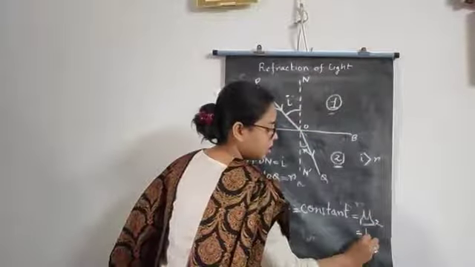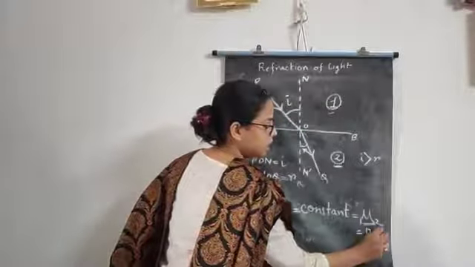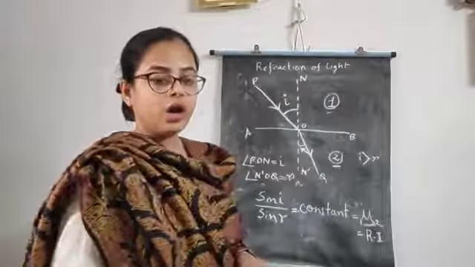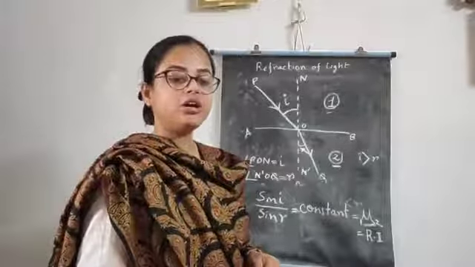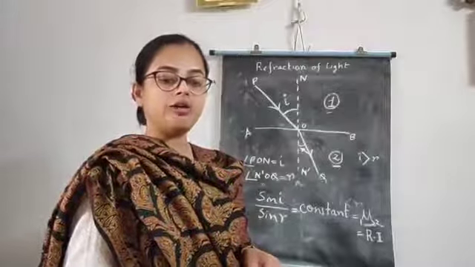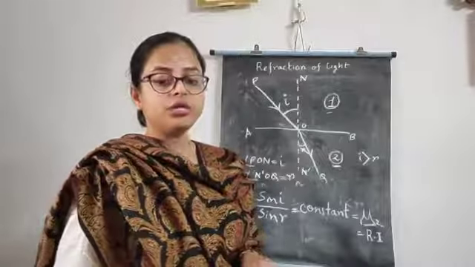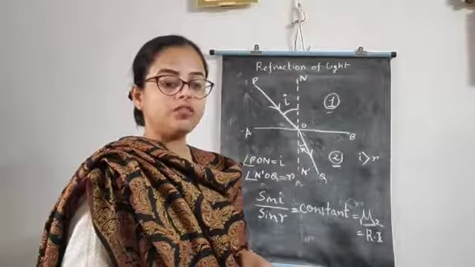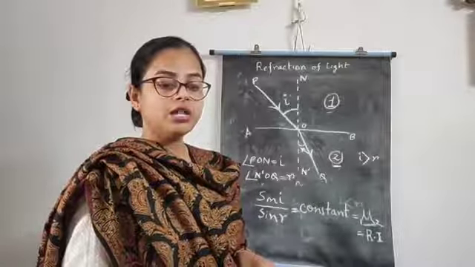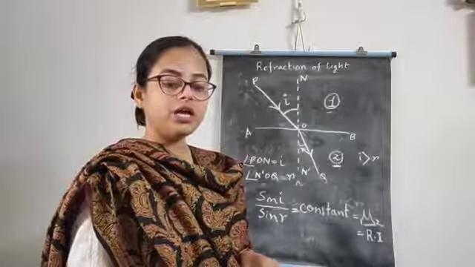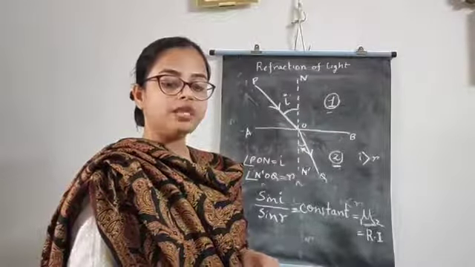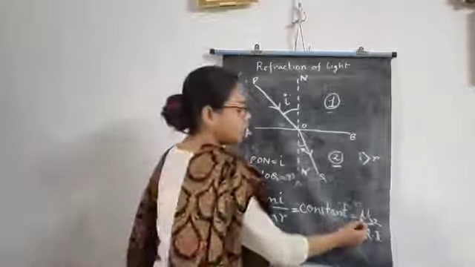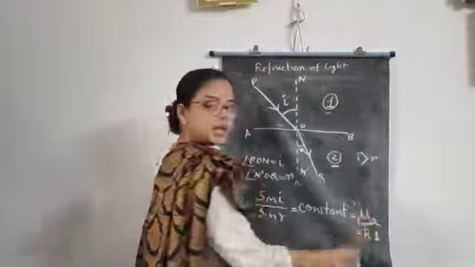We can call it as Ri. Now, what is refractive index? The definition of refractive index is: when a ray of light travels from one medium to the second medium, the ratio of the sine of the angle of incidence to the sine of the angle of refraction is called the refractive index, or more specifically, the relative refractive index of the second medium with respect to the first medium. Here 1 is the first medium and 2 is the second medium.